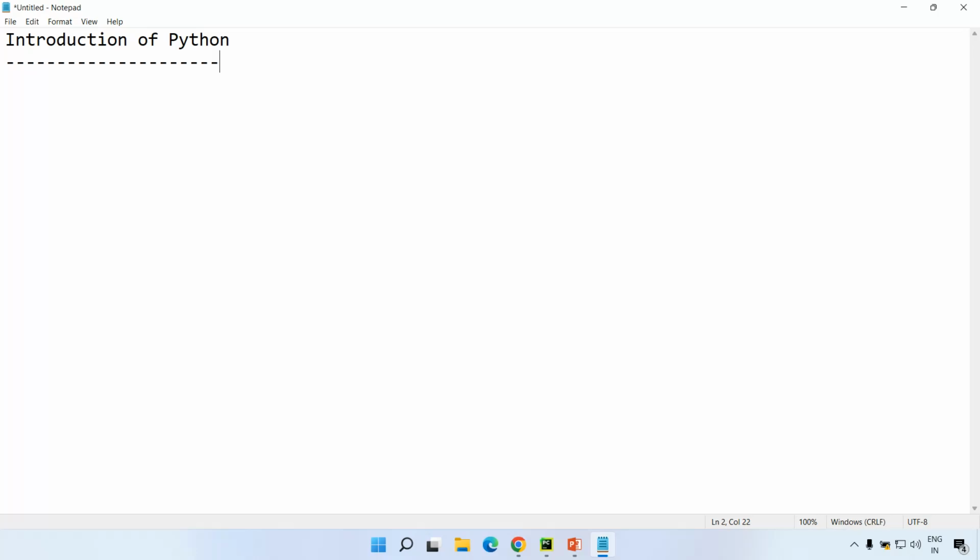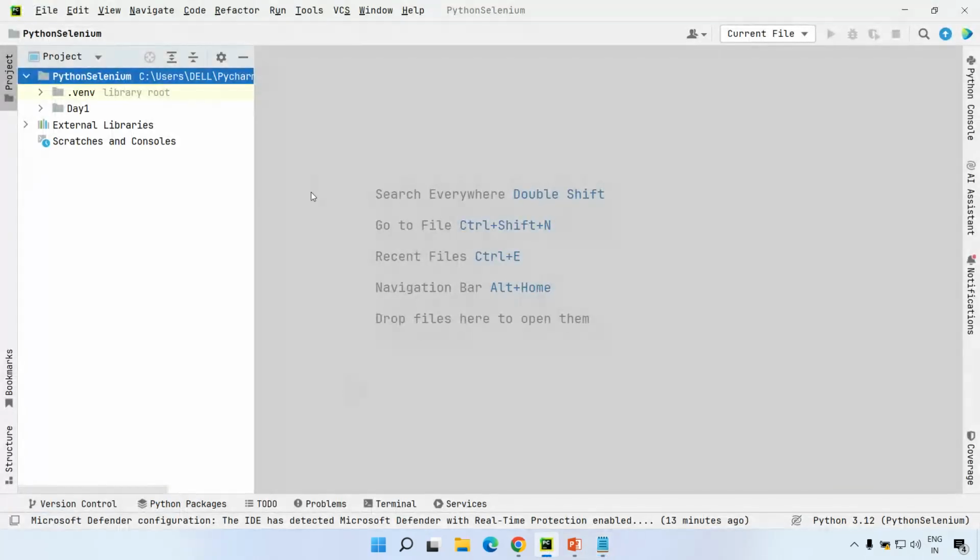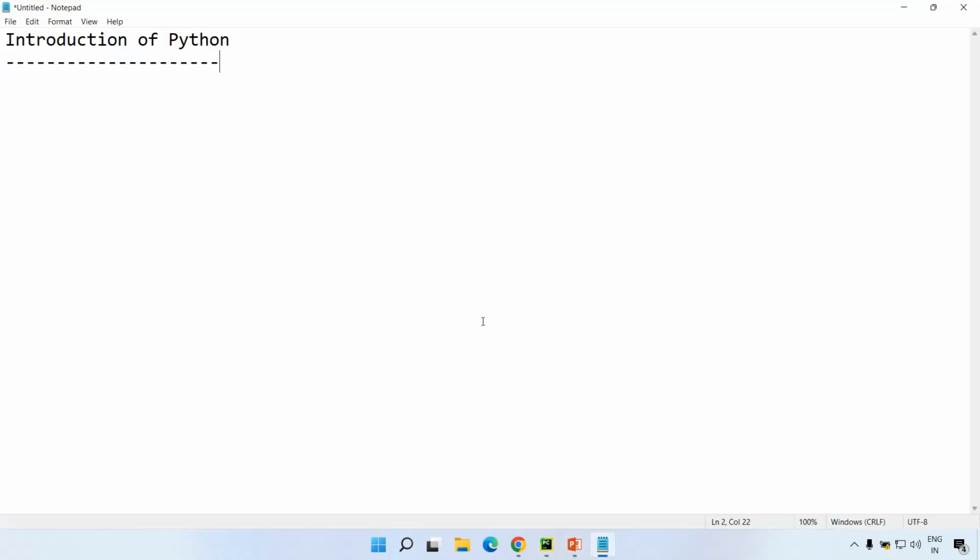PyCharm is a popular IDE where we code anything with respect to Python. We also saw how to run Python code inside PyCharm. So today we will see a few more important concepts, as a part of comments.